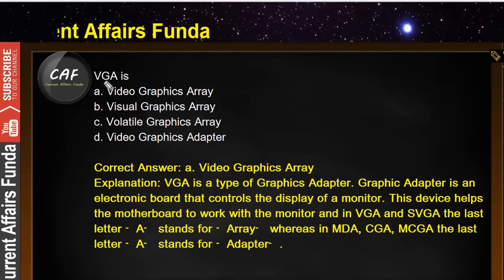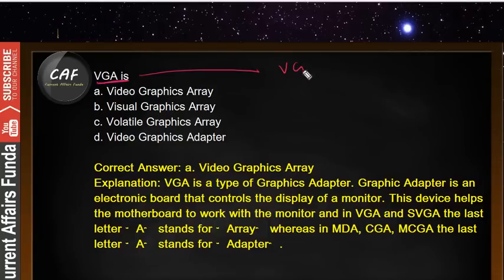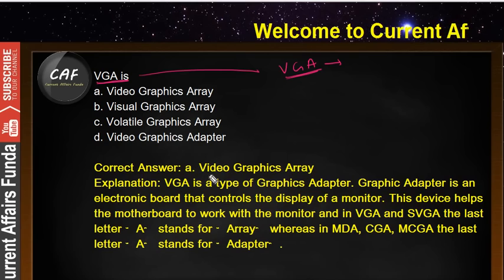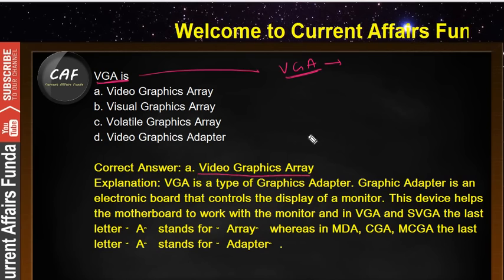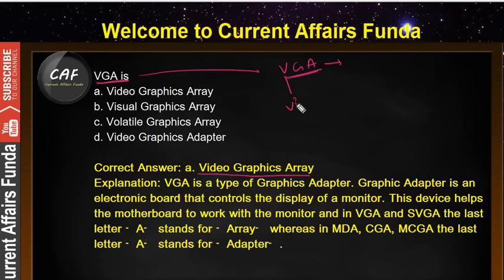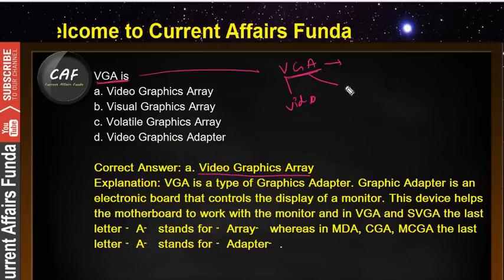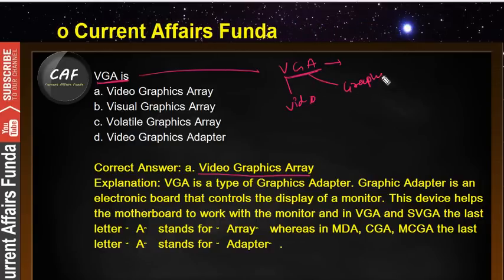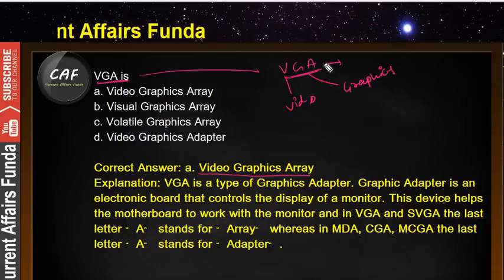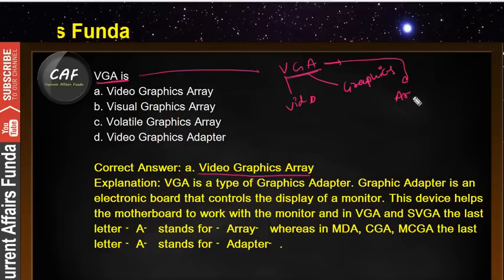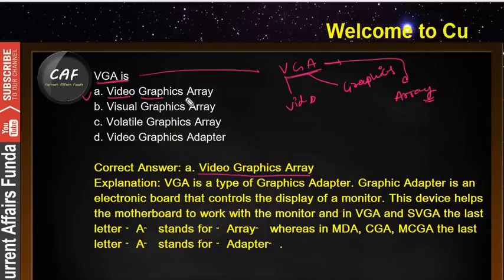See, VGA. Basically, what is the meaning of VGA? This is from the section of computer graphics, and the full form of VGA is video graphics array. V denotes video, G denotes graphics, and A identifies as array. So your option will be E, this one, video graphics array.